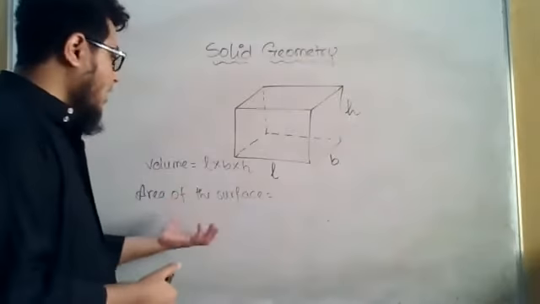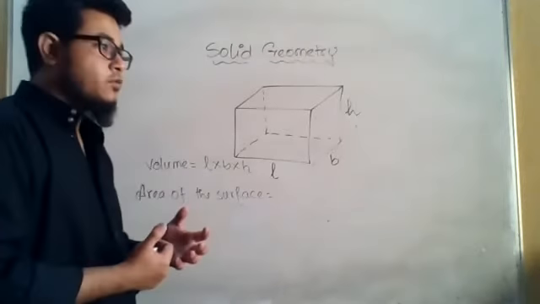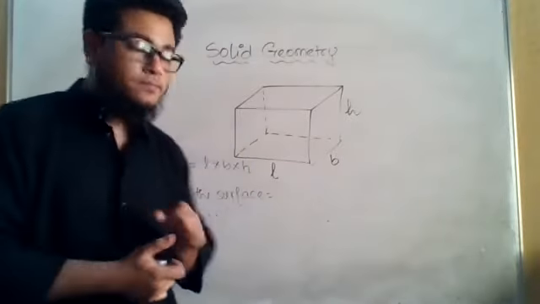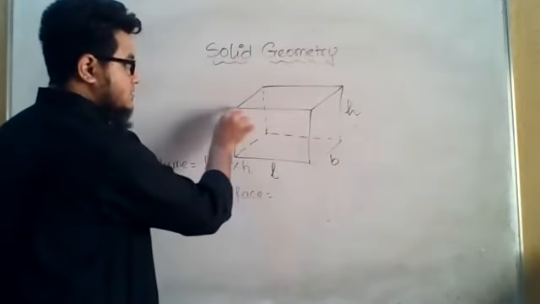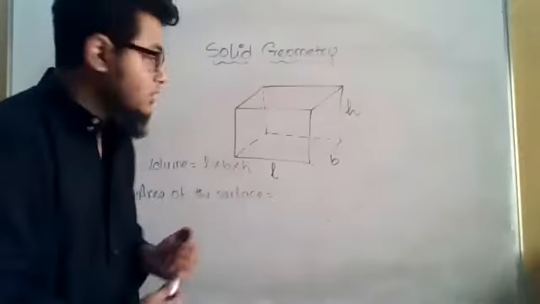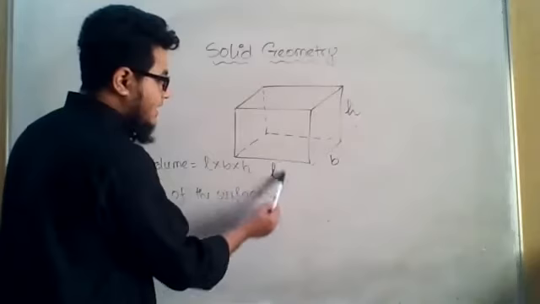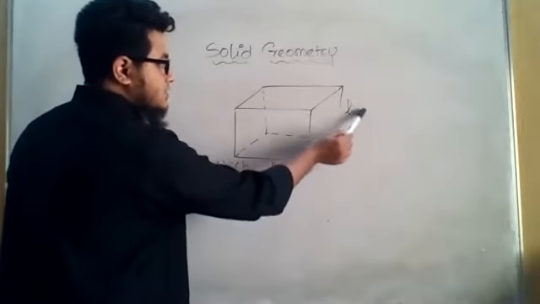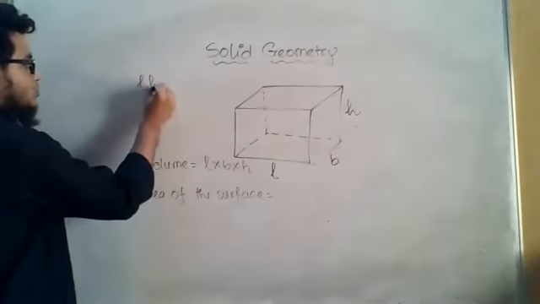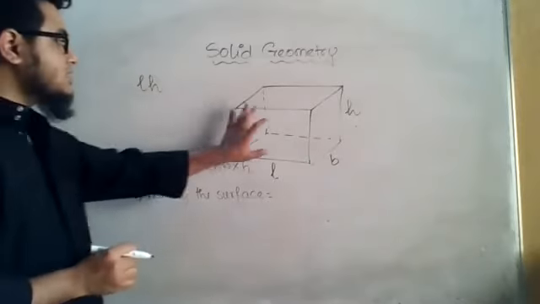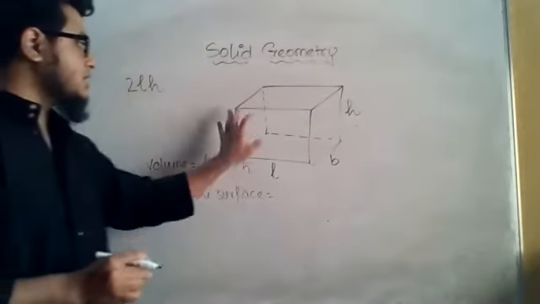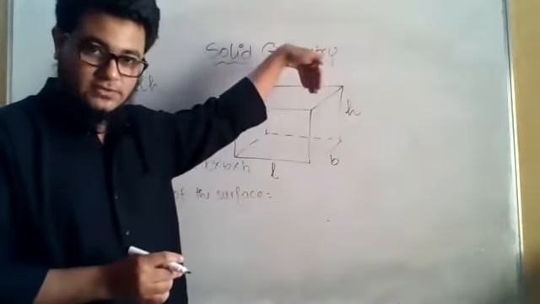Okay, that's right. Now, how to find out the area? We have to find each area. If you take a look, each area is a rectangle. See the front surface. The front surface is a rectangle. What is the formula to find out the area of rectangle? Length into breadth. So this one has a length L, and this breadth is equal to H. So the front side has area LH, length into breadth, right? Now there is a similar surface at the back. So if I multiply it by 2, then I will be getting the area of the front surface and the back surface.